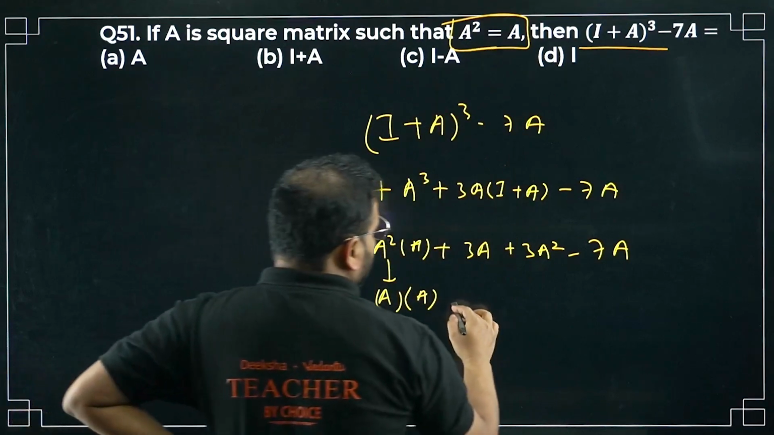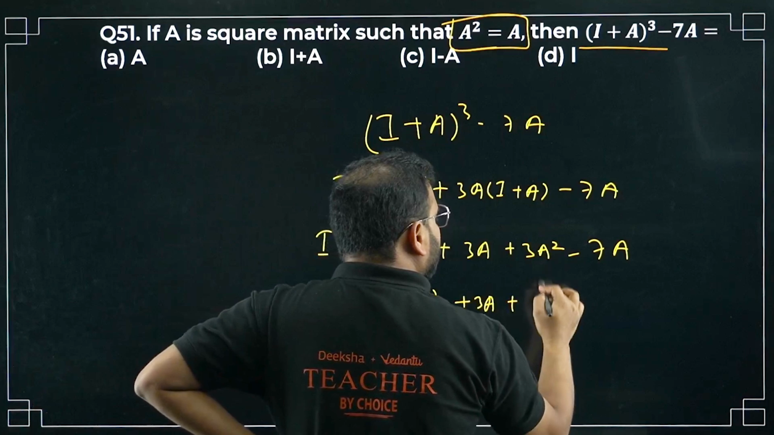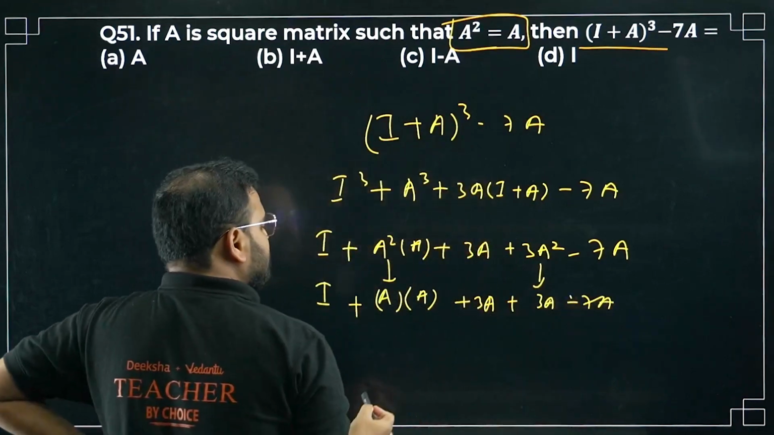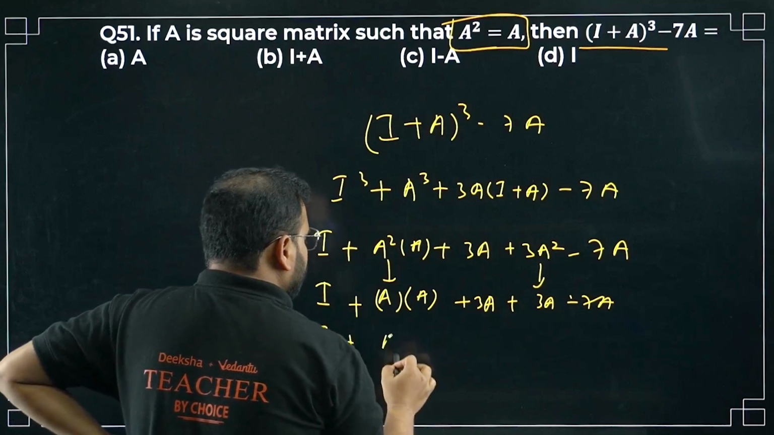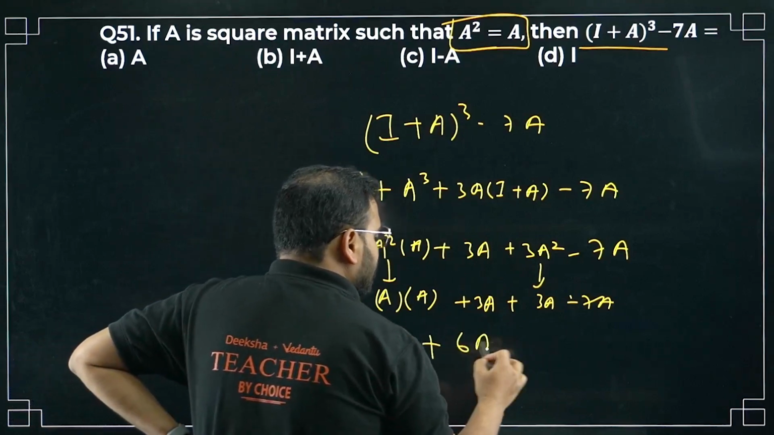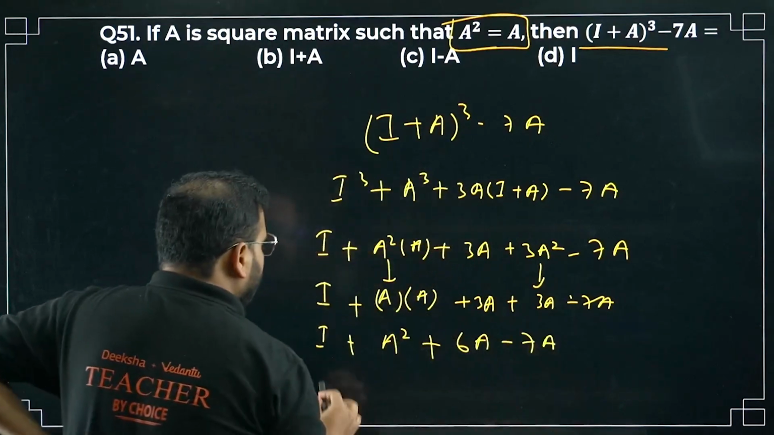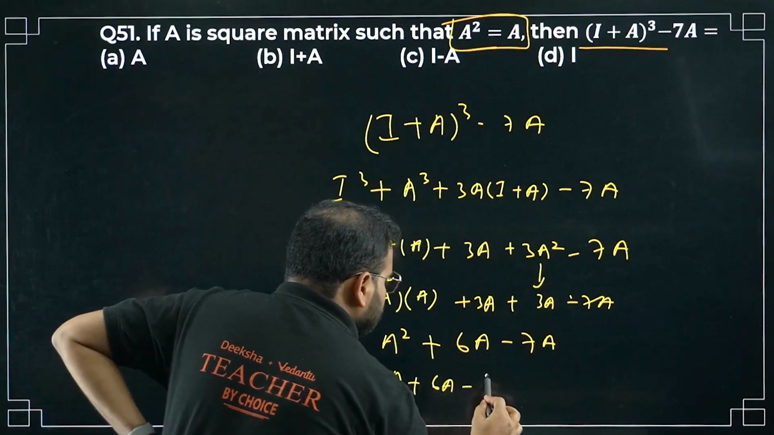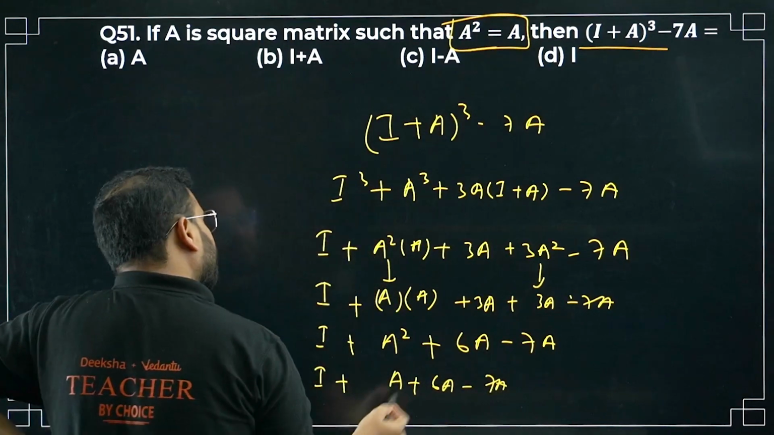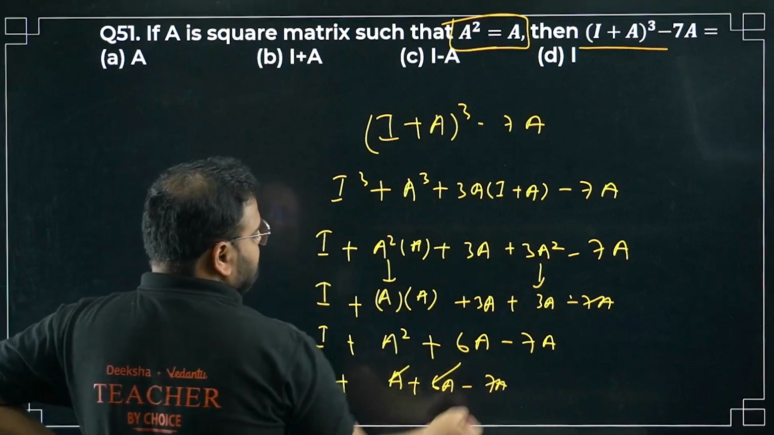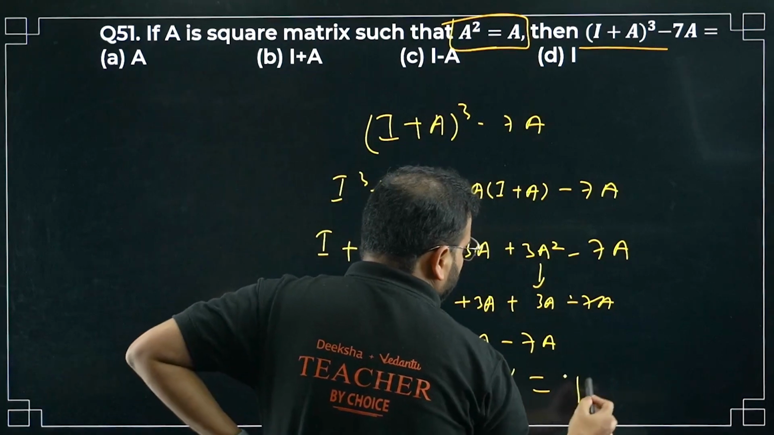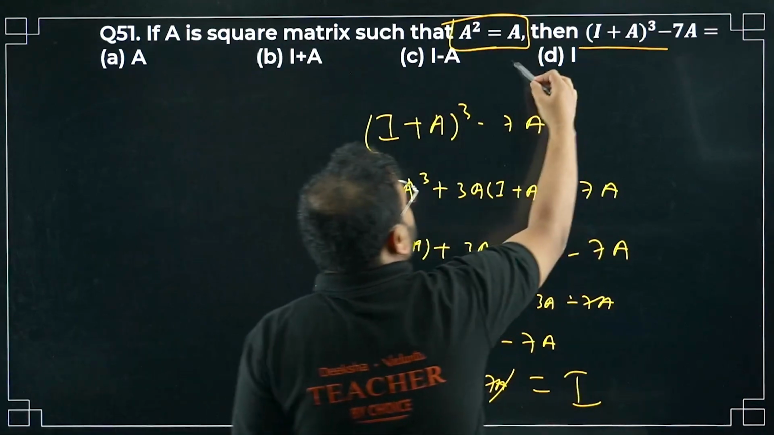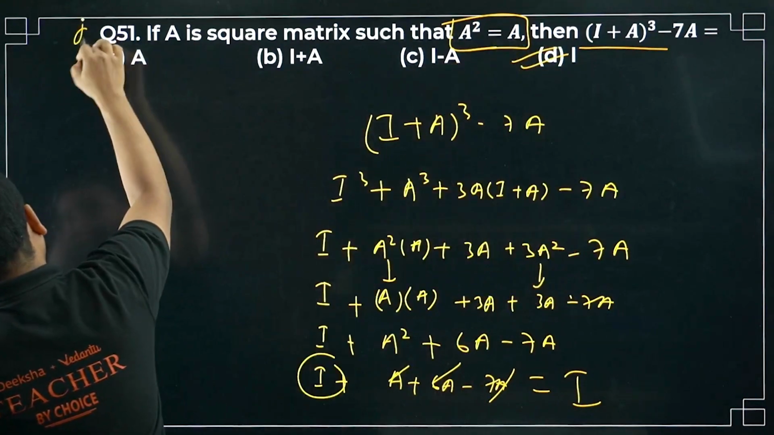So what do I get now? 3A, and again 3A square becomes 3A over here, minus 7A. Take this out: I plus A plus 6A minus 7A. 6A plus A is 7A, minus 7A, cancelling this. What is the answer? Only I is left. Option number D is correct. Please check.